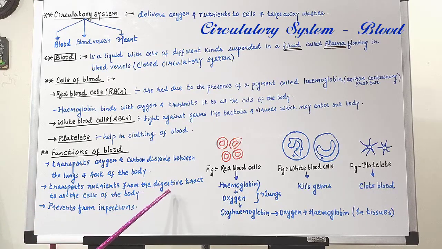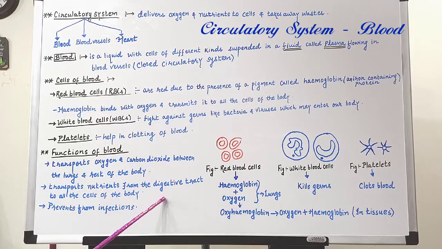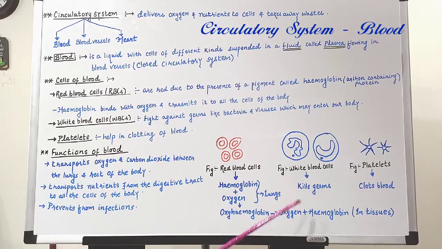Now, nutrients. Yes, as I already told you, the absorbed nutrients from the digestive tract are carried by the blood and supplied to different cells of the body. So one of the functions of blood is to transport nutrients from the digestive tract to all the cells of the body. And definitely, due to the presence of white blood cells, these blood cells prevent us from infections.